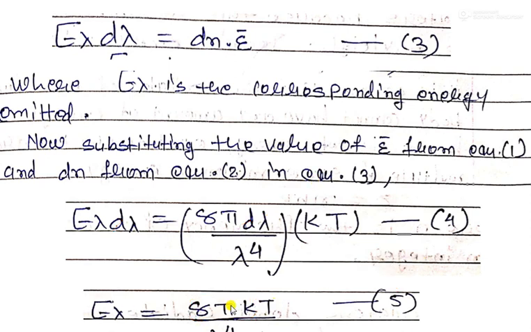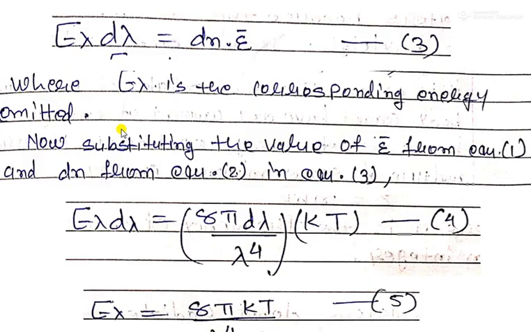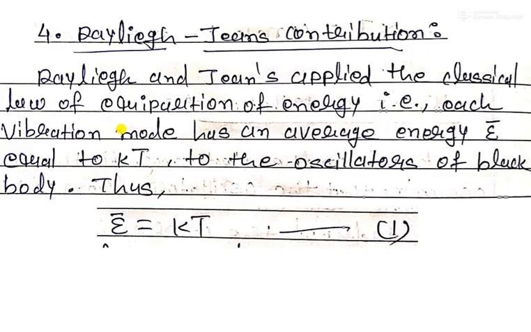So this is the expression of the Rayleigh-Jeans law, and from this equation E lambda is inversely proportional to the fourth power of wavelength. Thus E lambda continues to increase with decrease in lambda. So I explained 4 different laws.